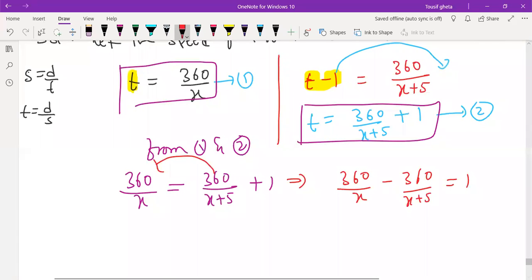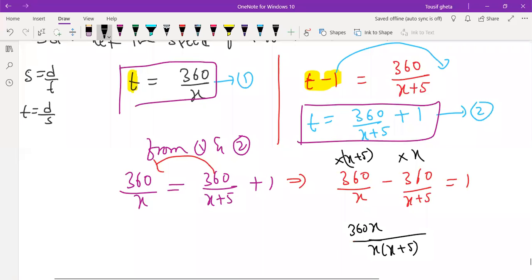Now we can take LCM here. LCM is x of x plus 5. Here you multiply with x plus 5 and here you will multiply with x. So you will get here 360 into x, we will get 360x. Directly I am multiplying, see, 360 I am multiplying with x and also with 5. So 360 into x, 360x plus 360 into 5: 5 zeros are 0, 5 6s are 30, 5 3s are 15, 18, we will get 1800. Okay, and we get here minus 360x is equal to 1.